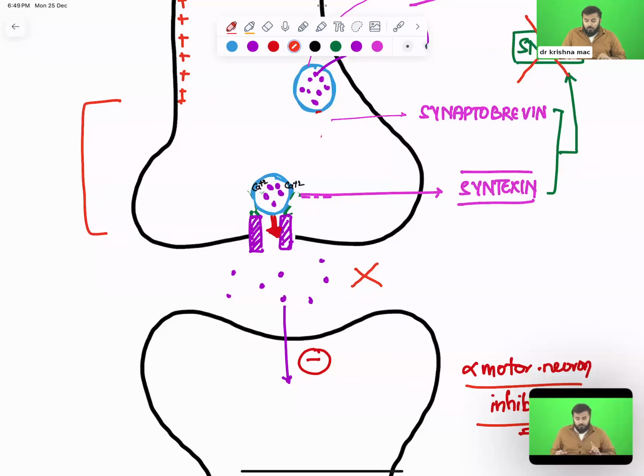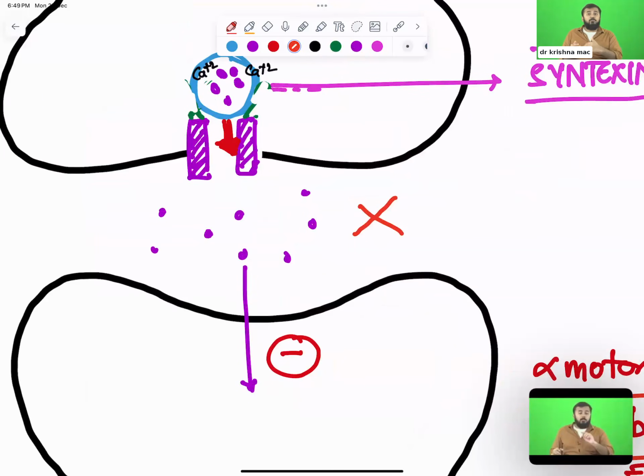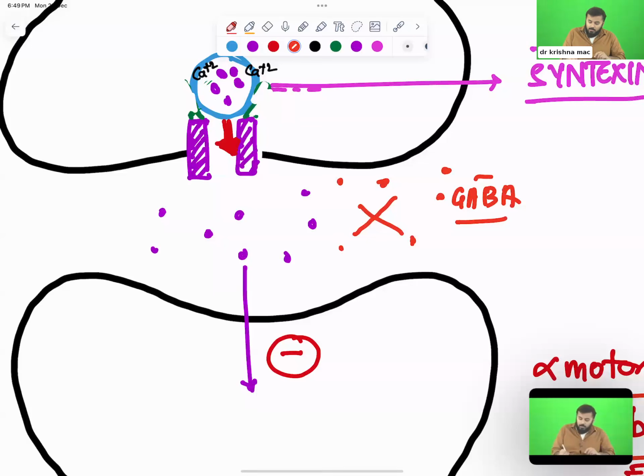Yes or no? But think one thing, before this patient got tetanus, there was a sufficient amount of GABA here. Everything was normal. Now he developed tetanus. Now what I will do is that I will give such a drug.